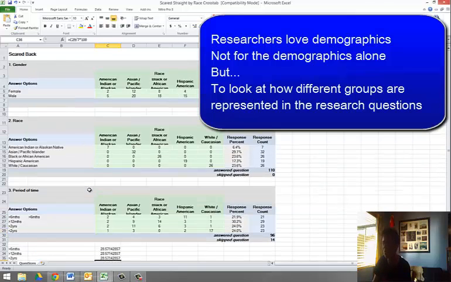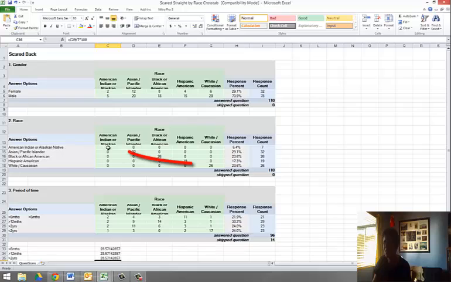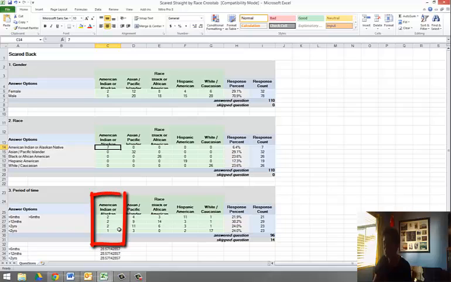So what we want to know, and some of it we can get from observation, is we know that there were 7 American Indian or Alaskan natives altogether in Scared Straight. And when we look at the period of reconviction, we know that all 7 reconvicted. Okay? There were 32 Asian Pacific Islanders. 4 plus 9 equals 13. Plus that equals 24. Plus that 7, 27. So we're looking at 5 Asian Pacific Islanders didn't reoffend.